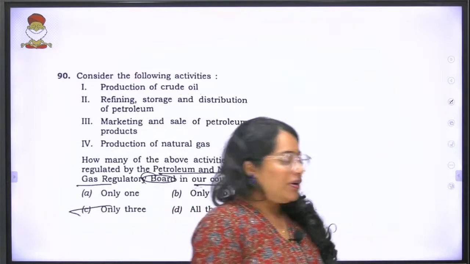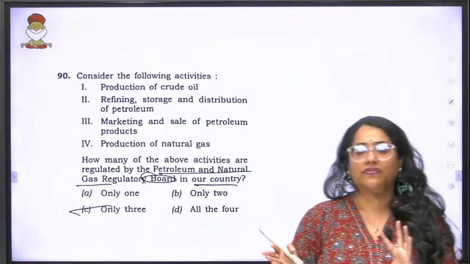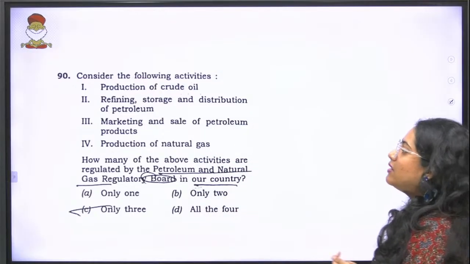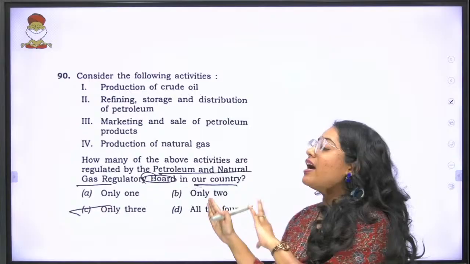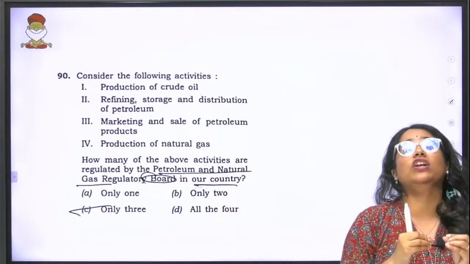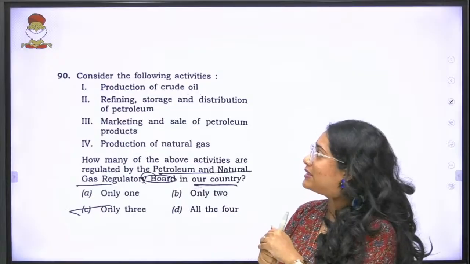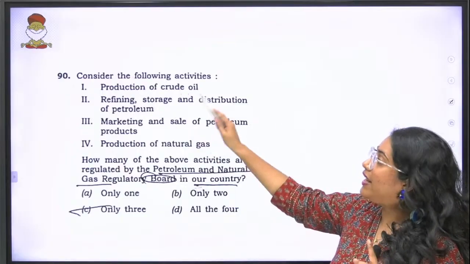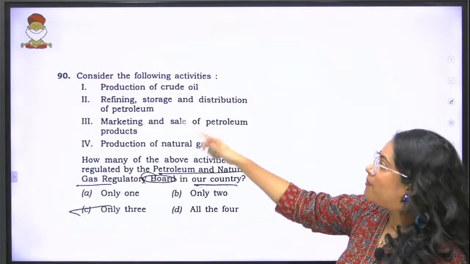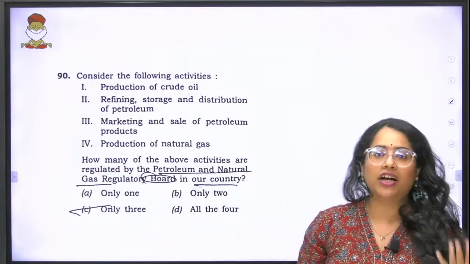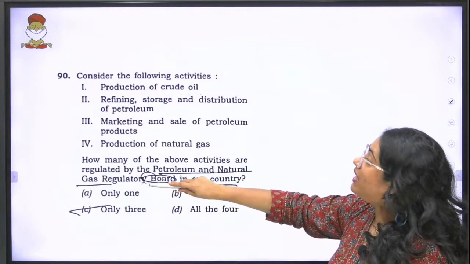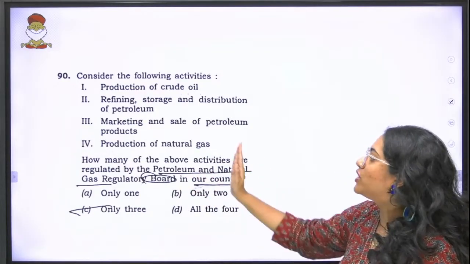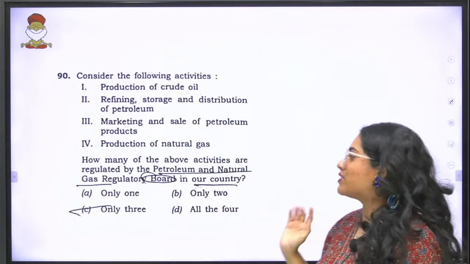Now coming to the last question in current affairs, after which we will move on to environment and science and tech. The last question in current affairs is primarily regarding the Petroleum and Natural Gas Regulatory Board. Now what's the question? Consider the following activities: production of crude oil, refining, storage and distribution of petroleum, marketing and sale of petroleum products, production of natural gas. How many of the above activities are regulated by the Petroleum and Natural Gas Regulatory Board in our country?